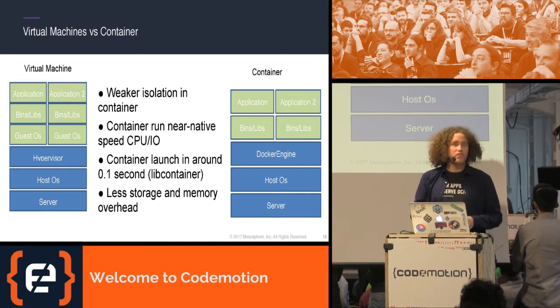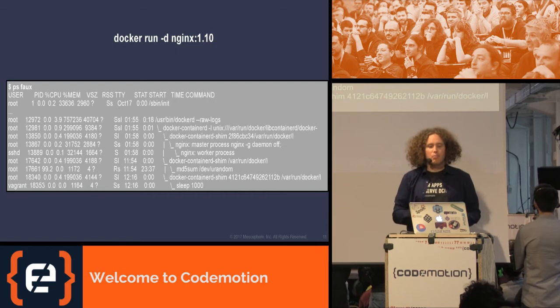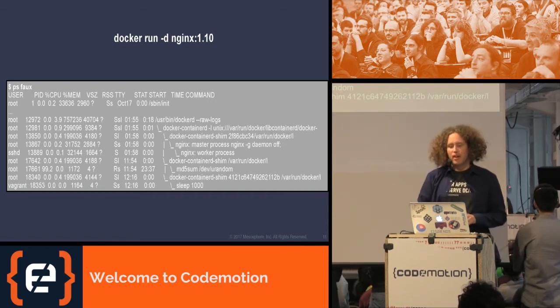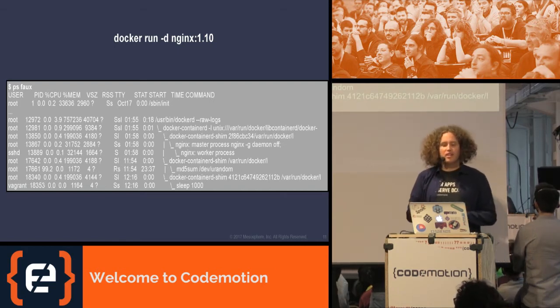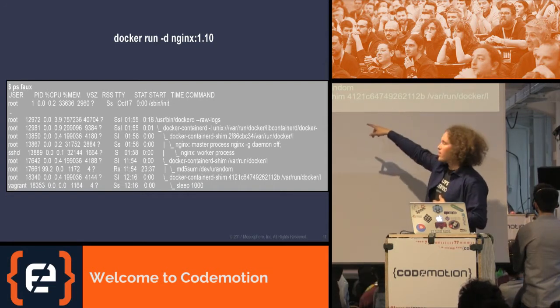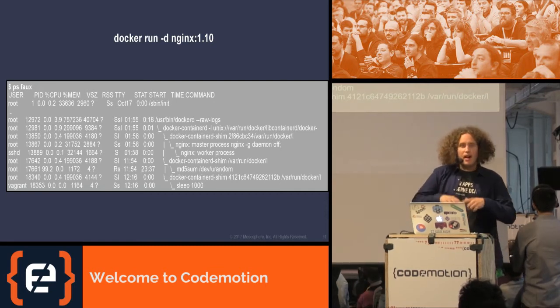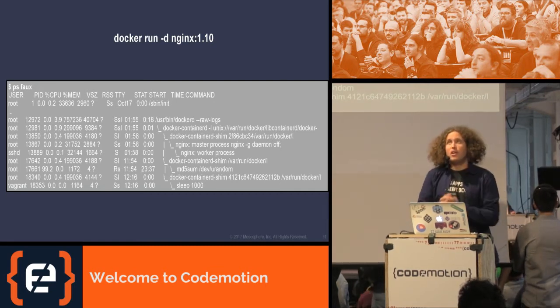So if I really have strong isolation requirements, I would make sure that it's actually running on different kernels, either VMs or different machines. To symbolize that, if we do a simple docker run nginx, and on the host operating system look at all the processes running, we can see all the processes running. So we see everything from the host operating system perspective, because it's a process group on the same kernel.